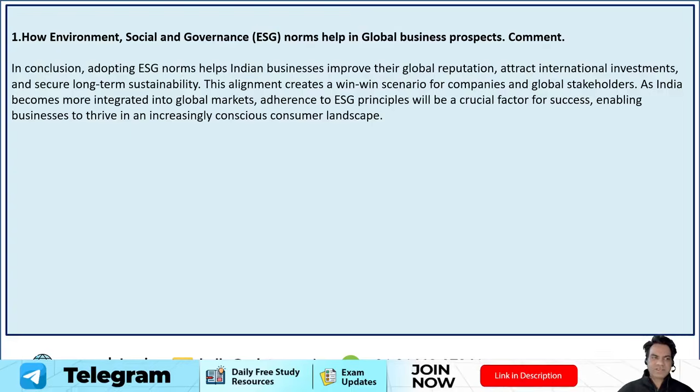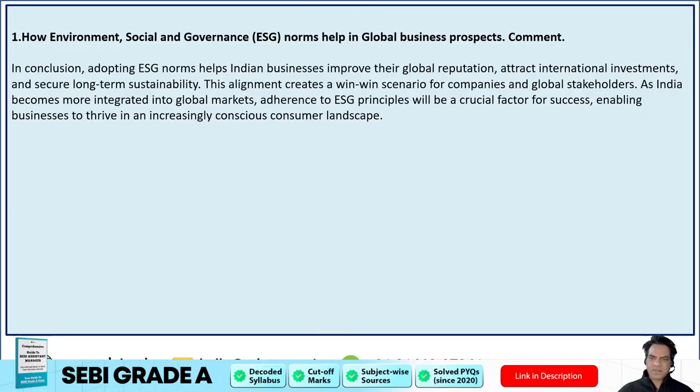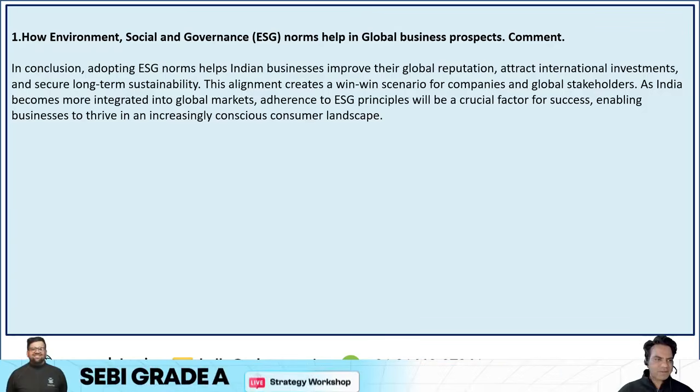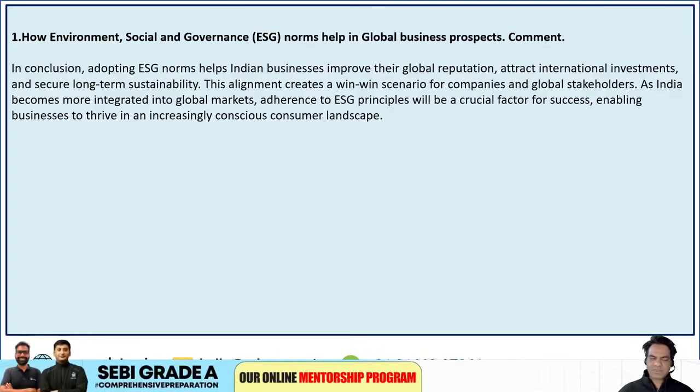And last, you could have written, in conclusion, adopting ESG norms helps Indian businesses improve their global reputation, attract international investments, and secure long-term sustainability. This alignment creates a win-win scenario for companies and global stakeholders. As India becomes more integrated into global markets, adherence to ESG principles will be a crucial factor for success, enabling businesses to thrive in an increasingly conscious consumer landscape. So this was about how environmental, social, and governance norms help global business prospects.